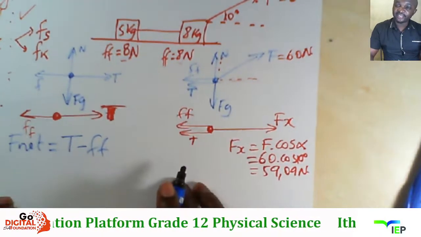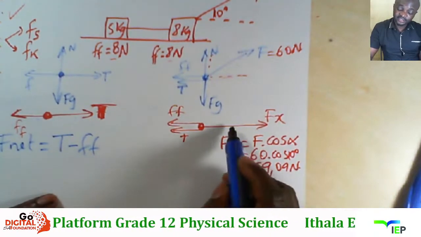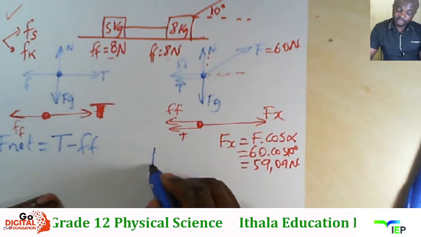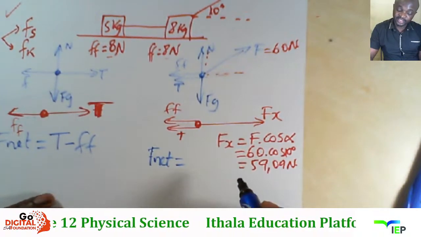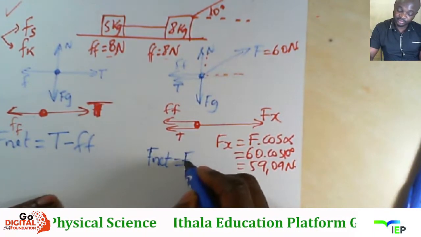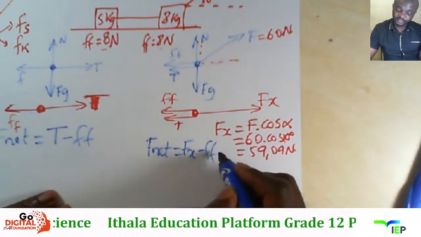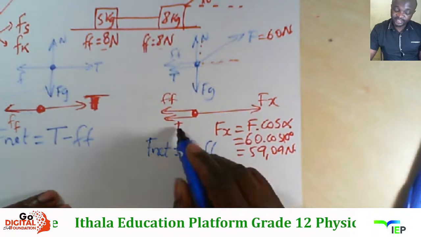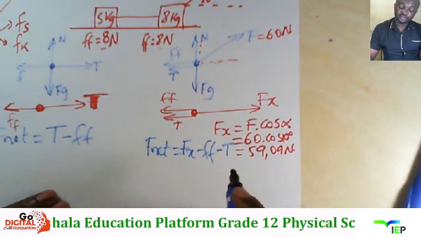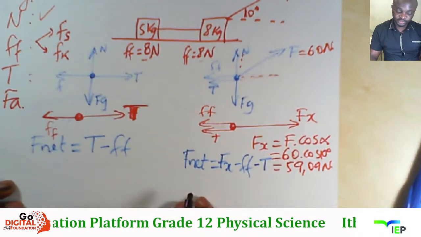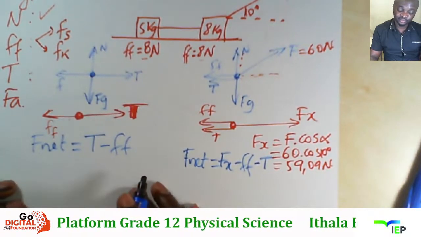Mese sizalana ke ku 8 kg, still siyabona ukuthi 8 kg unama force awu-3, right? Then the net force kulo 8 kg, Fx uzoba positive ngoba is to the right. Mese siba ne friction to the left uzoba negative, ne tension that will also be negative. Sungayenza ke i-substitution kuma value unawo.